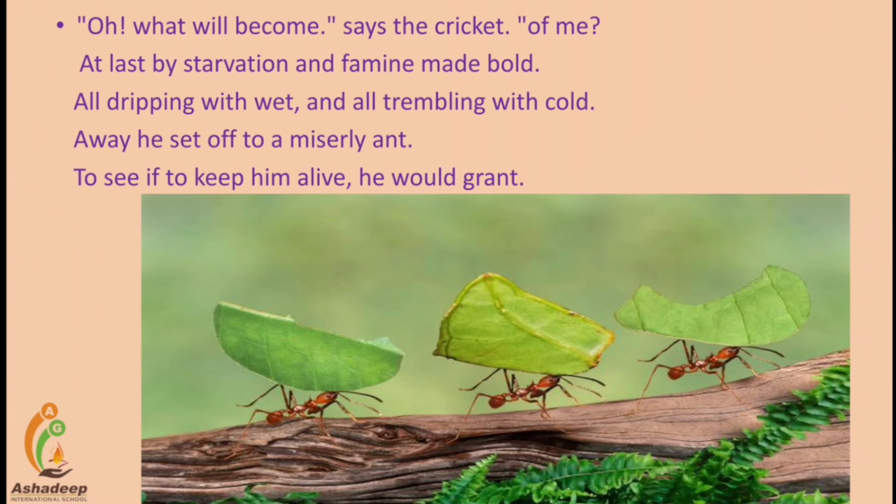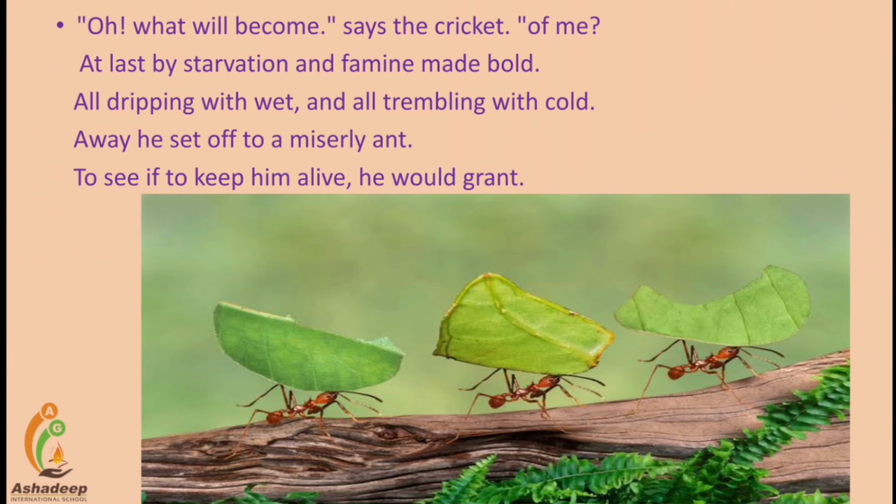So he went to the ant. The cricket went to the ant to get shelter and food because he had spent his whole day during summer and spring only singing. He made it clear that he would return the borrowed grain the next day.